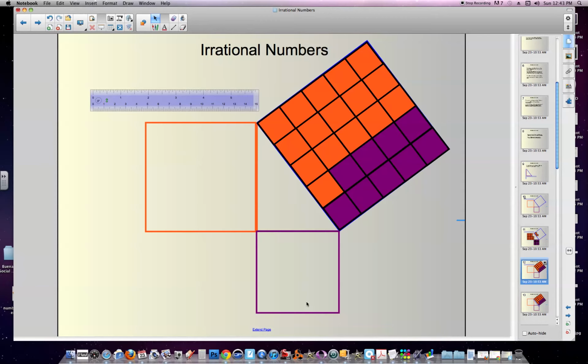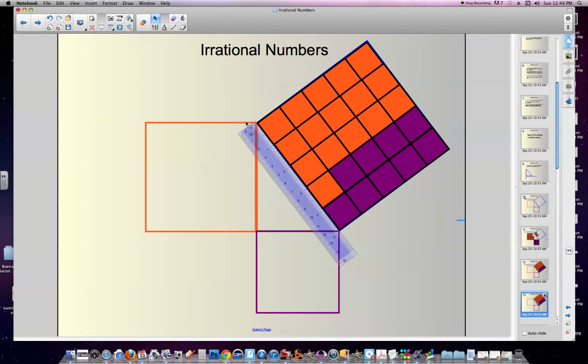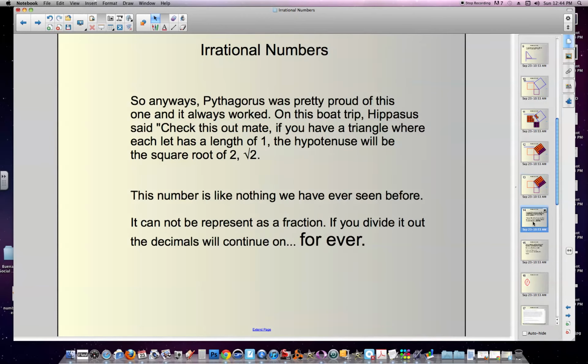So let's see, there were 16 here and 9 here. So how many squares are there total? That's 1, 2, 3, 4, 5, 6, 7, 8, 9, 10, 11, 12, 13, 14, 15, 16, 17, 18, 20, 25. So this square is 25. And now we say, hey, if this square is 25, then I can take the root of that. What number times itself equals 25? That'll be the length of any one of the sides, including this hypotenuse. And that's 5, right? 5 times 5 is 25. And sure enough, we can take our ruler here and look, and yep, it looks like it's exactly 5 inches. So this was Pythagoras' big discovery.